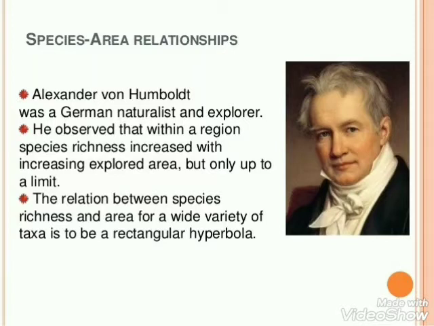German naturalist and geographer Alexander von Humboldt observed that within a region, species richness increased with increasing explored area, but up to a certain limit. That means as soon as we increase the explored area, the richness of species, or the number of species, also increases. The relationship between species richness and area for a wide variety of taxa like vascular plants, birds, bats, and freshwater fishes appears as a rectangular hyperbola.